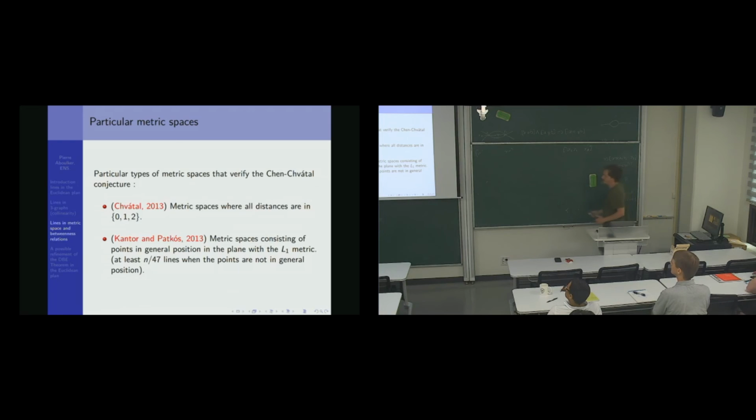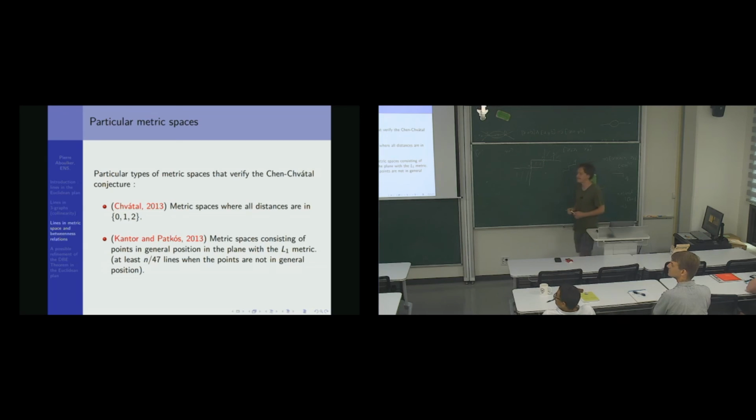And what if I take the distance L1? The shortest paths look like this. What is the line defined by A and B? It contains every point that is in between A and B, which corresponds to this square. It contains every point that is in this quarter of the plane. If you have a point here, to go from here to A, you can easily go through B. Similarly, it contains all this, and it does not contain points there and there.